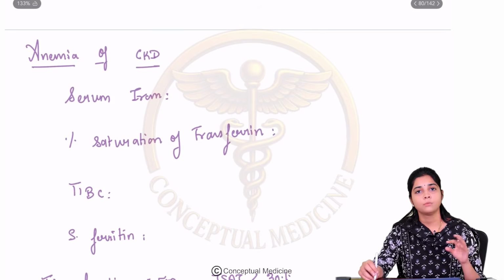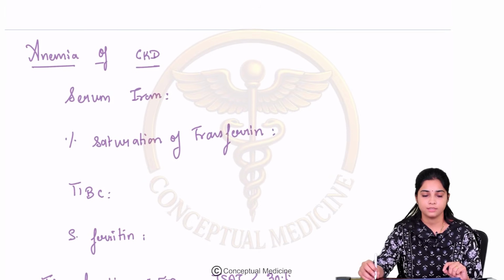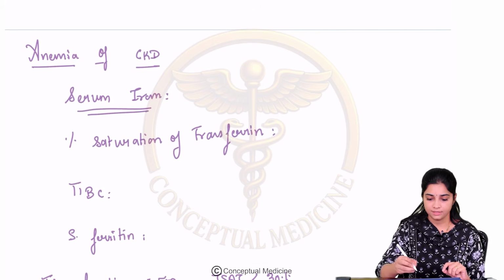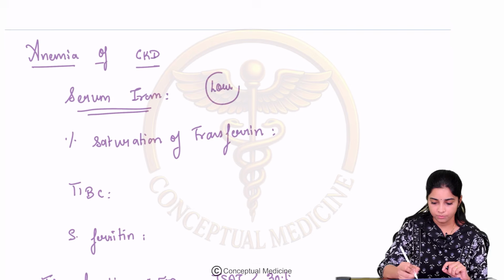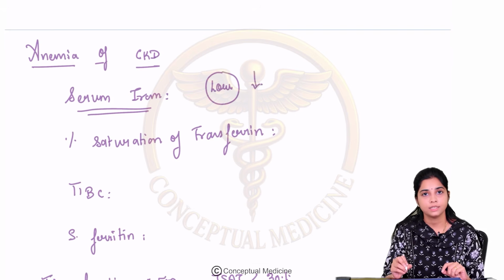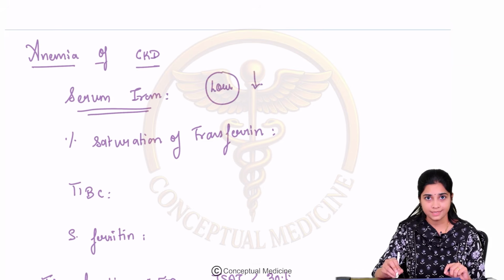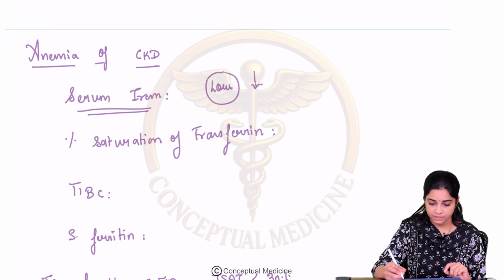So let us understand what this anemia of chronic kidney disease is. In anemia of chronic kidney disease, what happens? The serum iron is decreased. The percentage saturation of transferrin is also low.